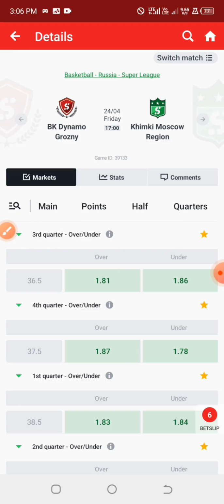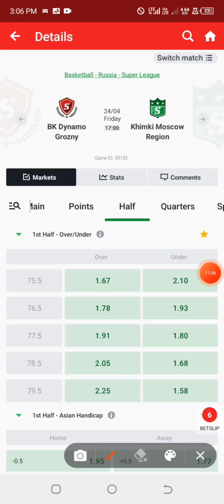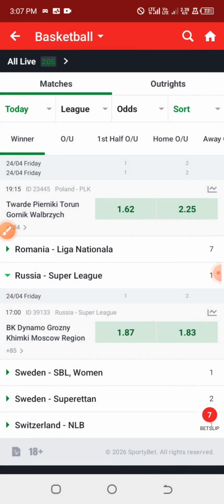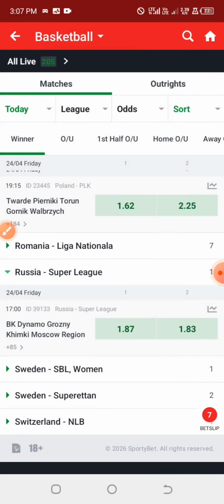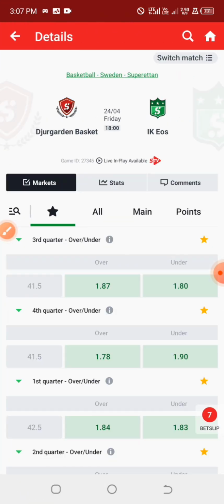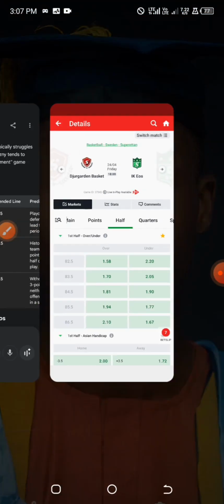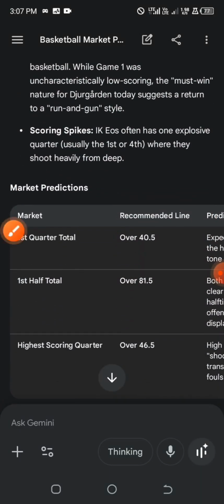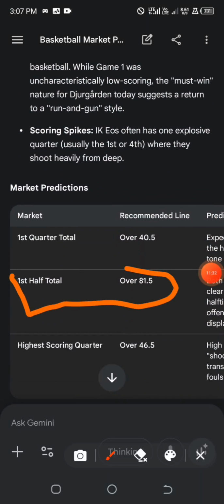Right, so let's check the odd line for these two games. Okay, we have our lowest odd line for the under as under 79.5 at odd of 1.58. Looking into the next league, that is under the Sweden League, we have this one as over. This one is predicted as over 81.5, first half over 81.5.